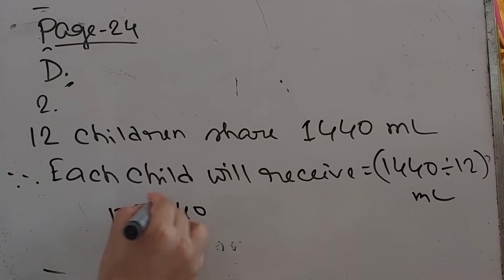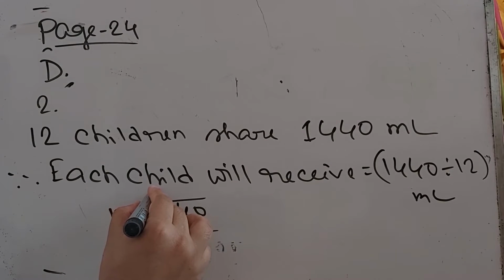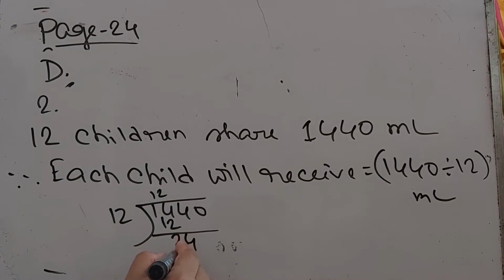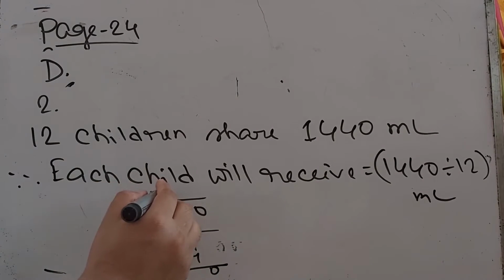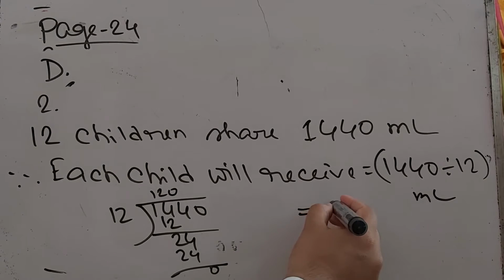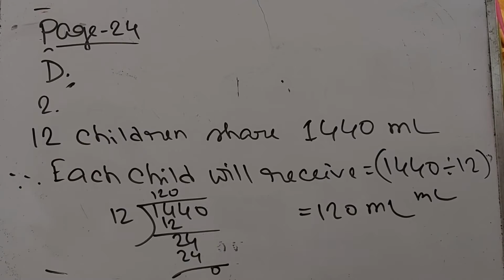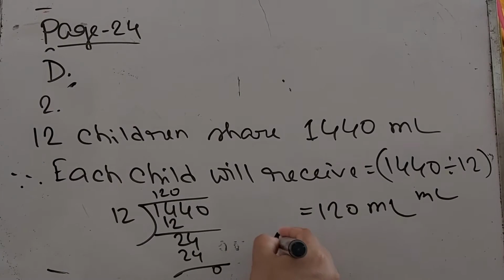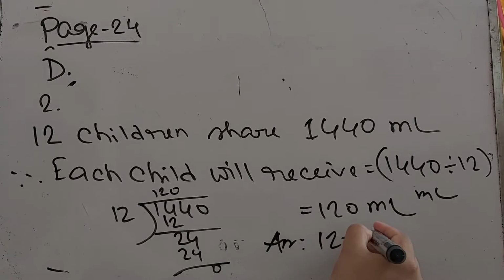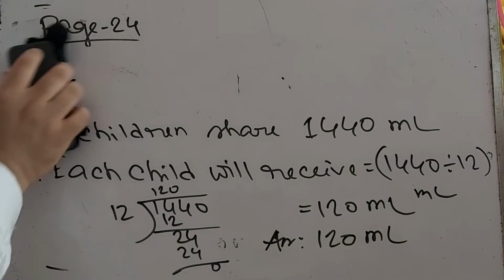1440 by 12, that is 12 1s are 12, so 2 is there, 24, 12 times 2, that is 24. 0, we cannot divide this 0 by 12, so we have to put a 0 here. So I think 120 milliliter of orange juice each child will receive. So our answer will be 120 milliliter. Very easy problem, you know, very easy problem.